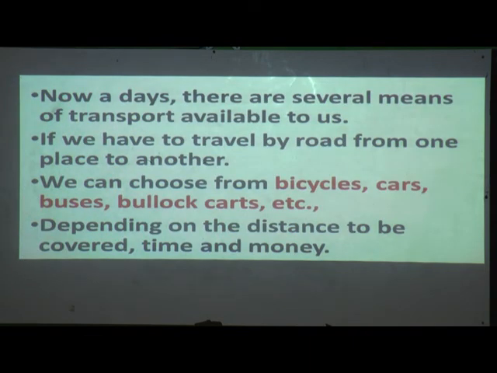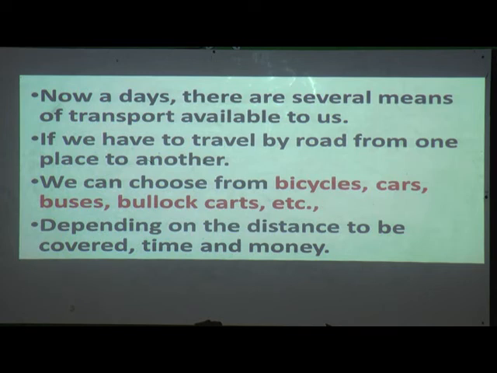Nowadays there are several means of transport available to us. Yes, in this generation we have several means of transport. If we have to travel by road from one place to another, we take a bus, isn't it? Obviously you go from here to your friend's house, or your relative's house, or your grandparents' house.